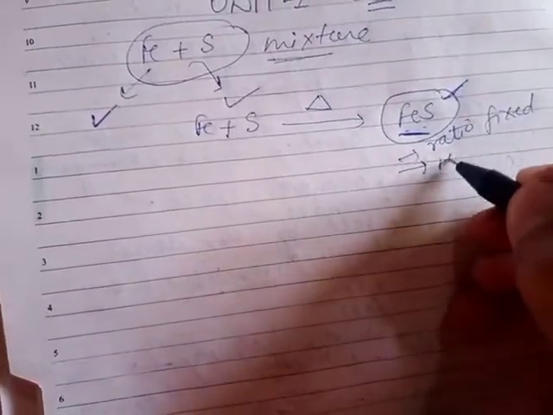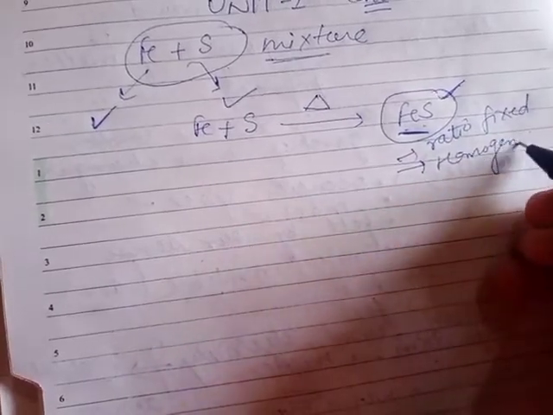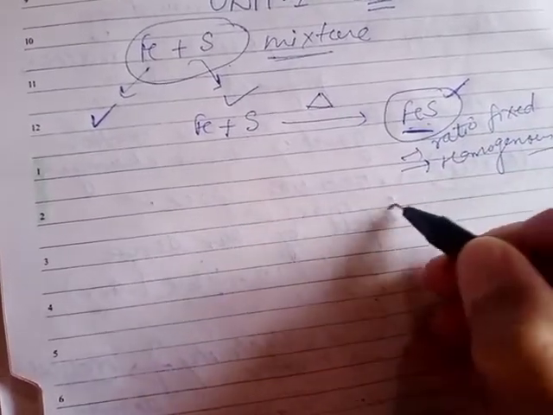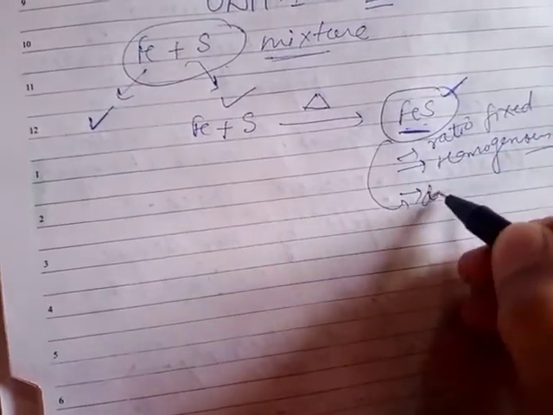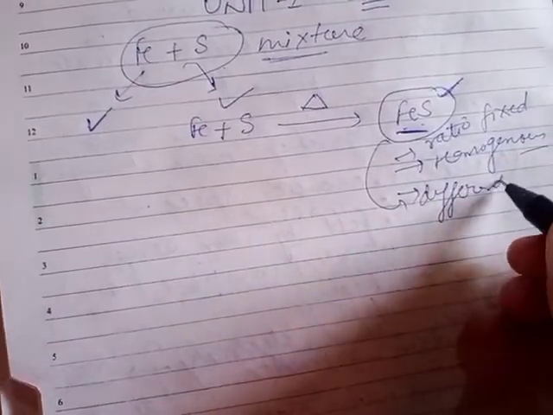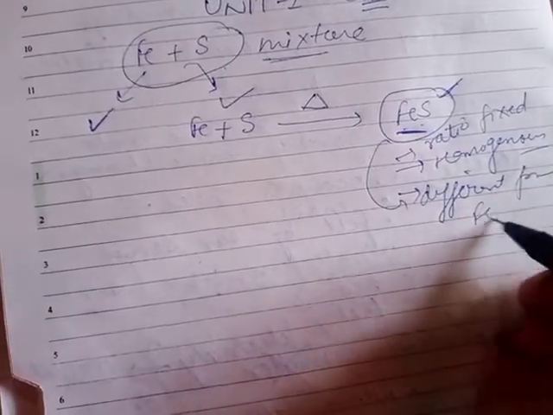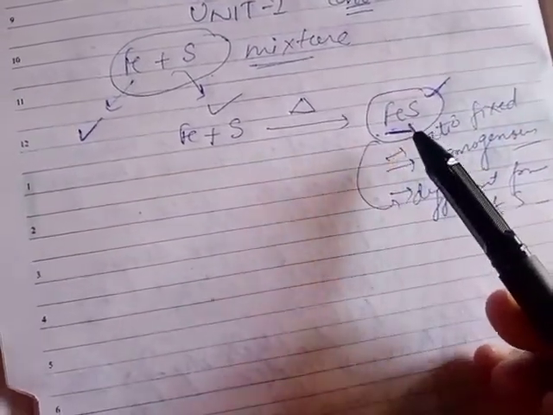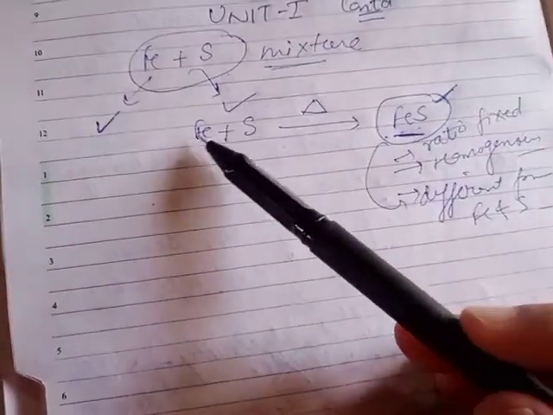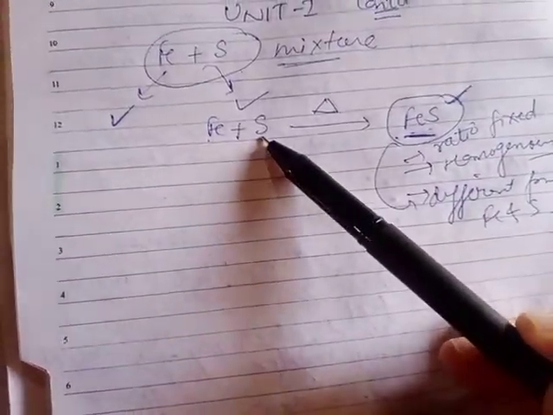Second, the composition of this compound is homogeneous in nature. And third, it shows properties different from the properties of Fe and S. So the properties of iron sulfide are totally different from the properties of iron as well as sulfur.